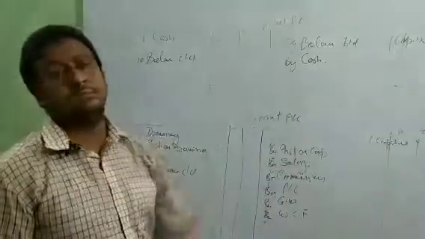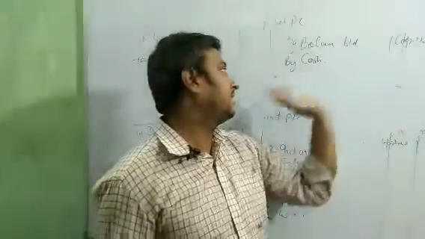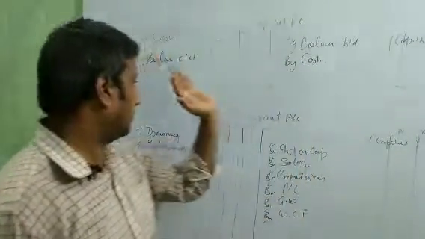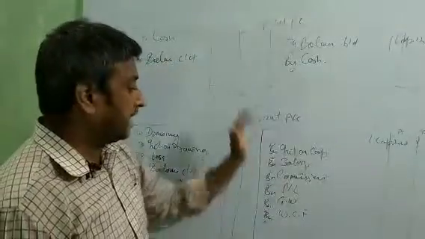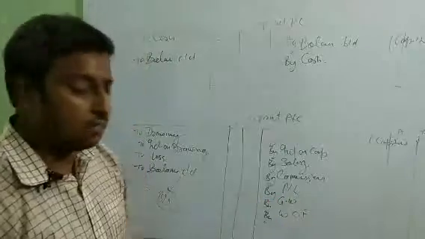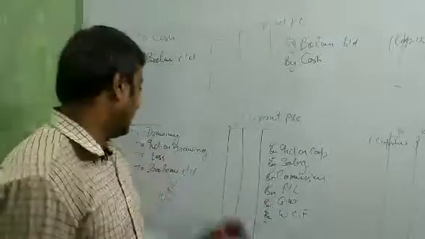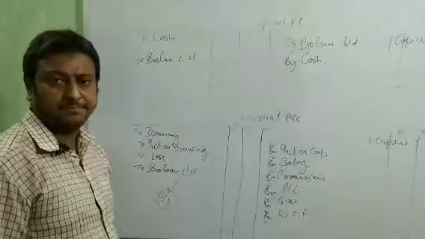In the capital account: by balance, withdrawal, introduce, and then balance. And in the current account, all other things: interest on capital, salary, commission, PR, workmen compensation fund, goodwill, drawing, interest on drawing, and loss. Okay, beta? Clear?